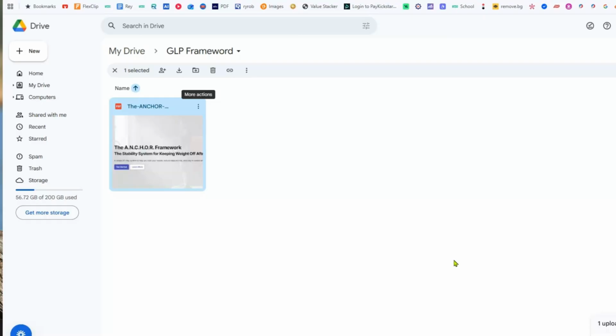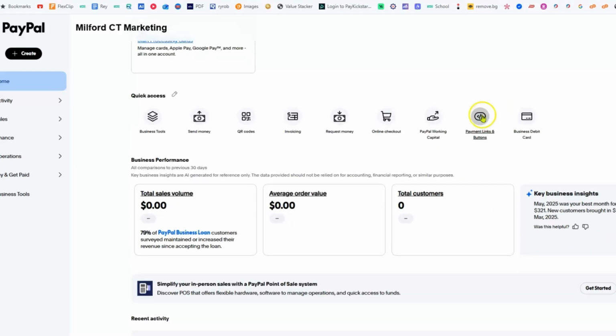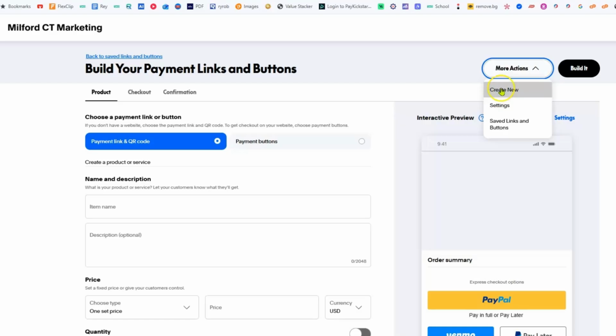I think for me, PayPal, or for anybody else, PayPal is probably the simplest way because it's free and everything else. So what I'm going to do is go to my PayPal account. And what we're going to do now is go to Payments, Links, and Buttons. We're going to click on Create New. And so now we're going to create the product here.